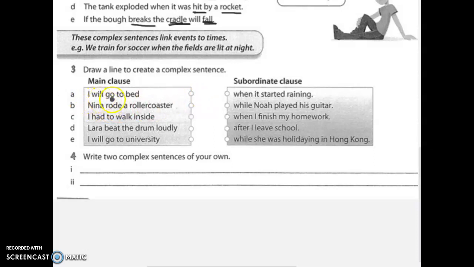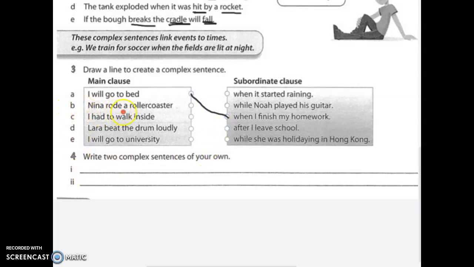So, I will go to bed when I finish my homework, maybe. I will go to bed when I finish my homework. Does that make sense? Yes. So, from this dot here, down to that dot there. Good.